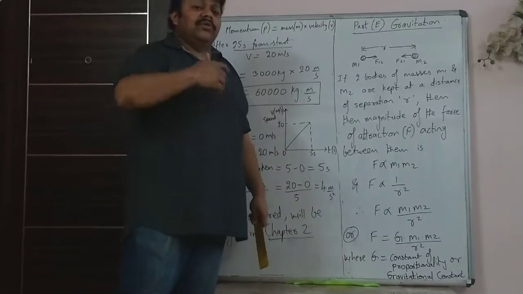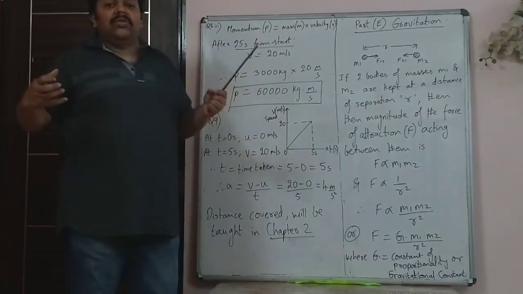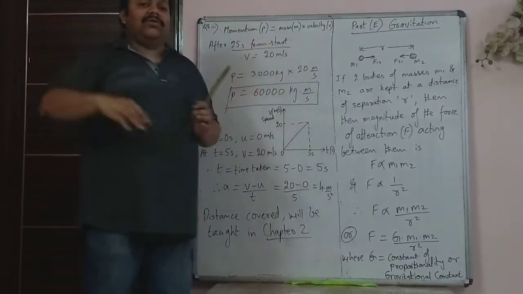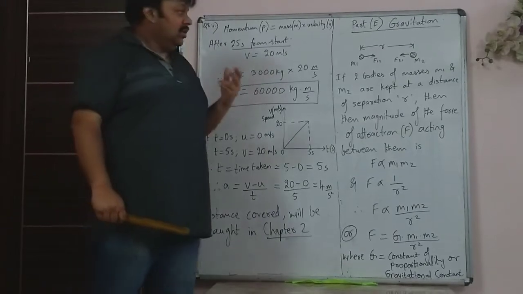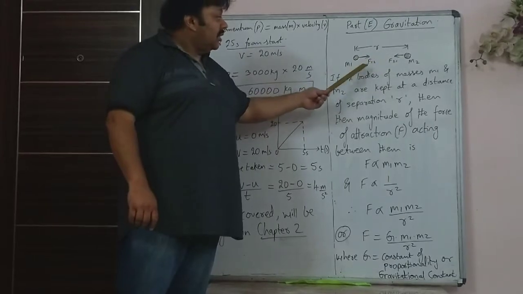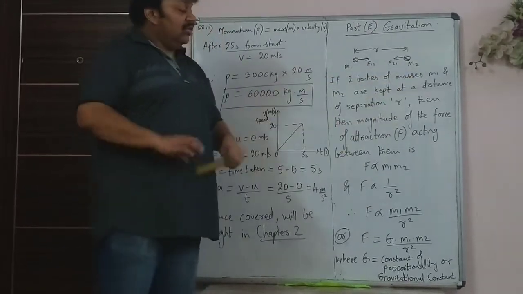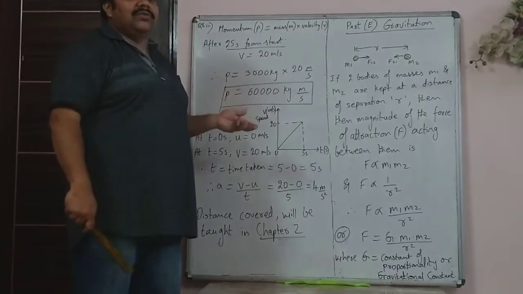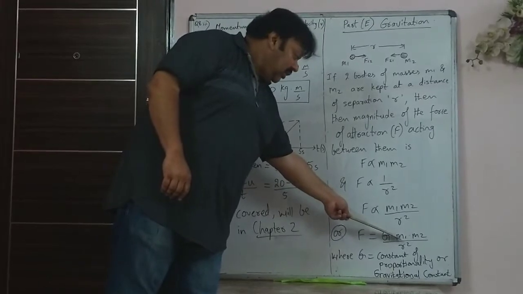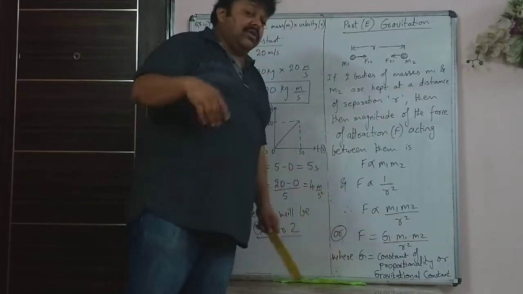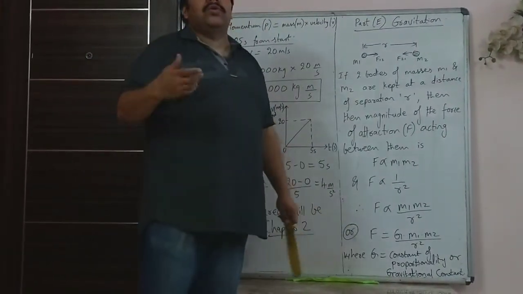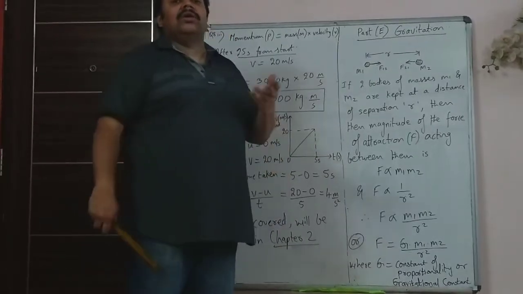This is applicable to every body, like the earth and the moon. There is a force of attraction between the earth and the moon, otherwise they would have just drifted away. They don't remain at a constant distance. So this could be the earth and that could be the moon. Both of them are applying equal and opposite forces on each other. If you substitute the mass of earth, mass of moon, the gravitational constant value and the distance between the earth and the moon, you will get the force of attraction that exists between them.